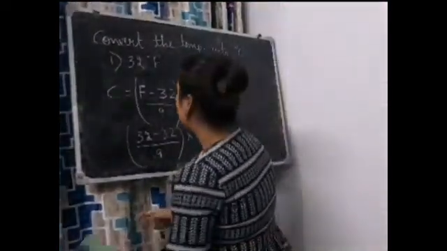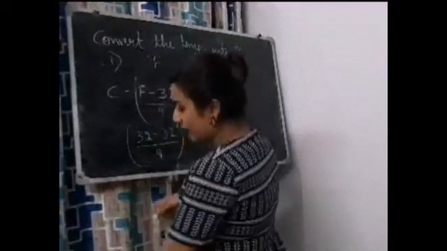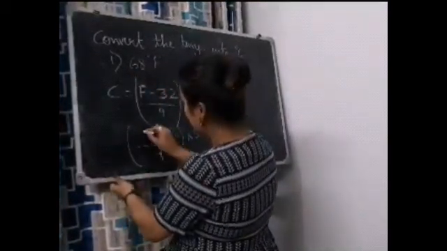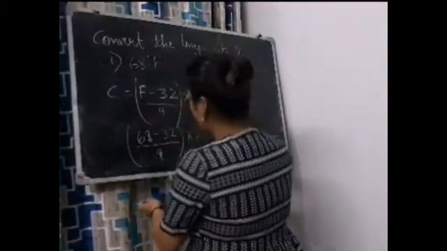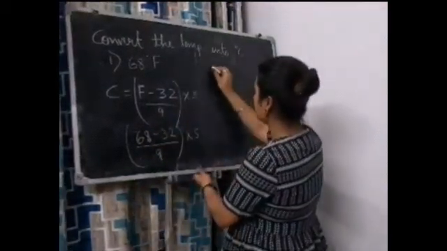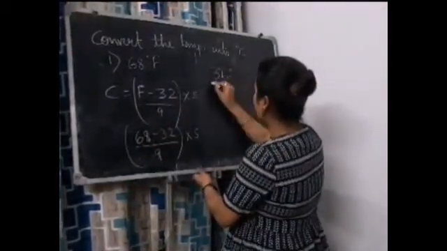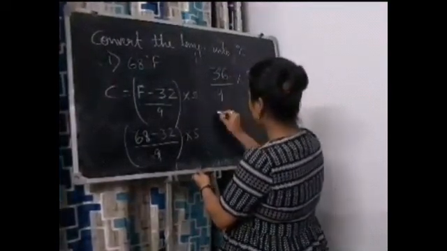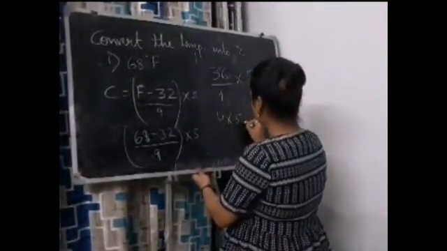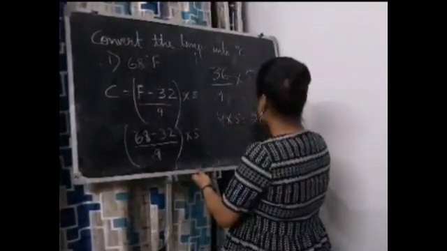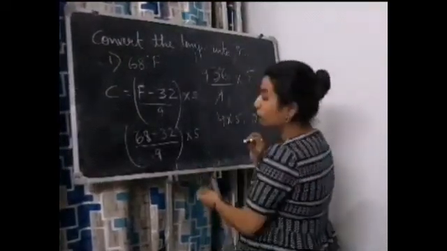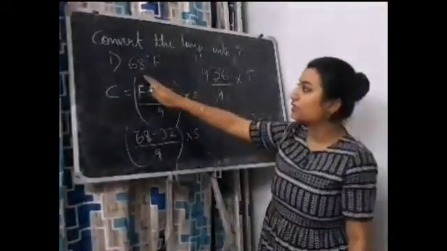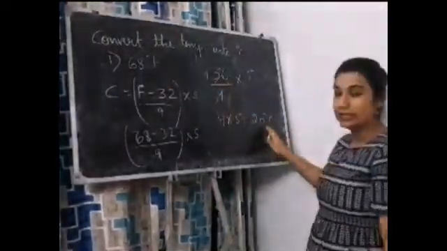Let's take another example. I'll put 68 °F here. So I will put 68 instead of F. So 68 minus 32 is 36, so 36 divided by 9, into 5. 36 divided by 9 is 4, so it will be 4 into 5, which equals 20 °C. So that means 68 °F is equal to 20 °C.